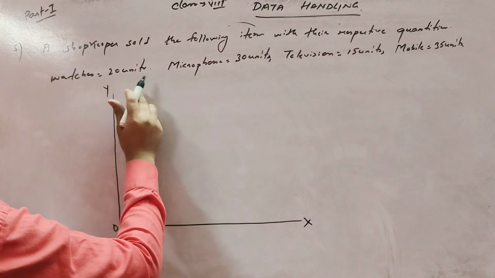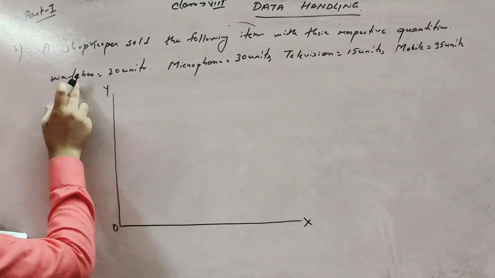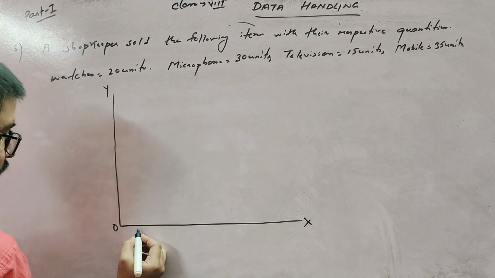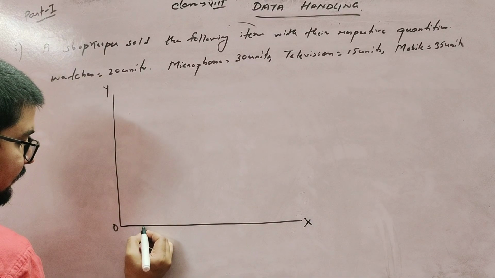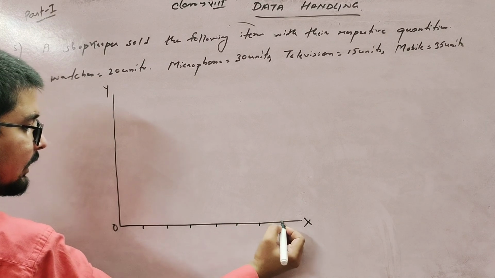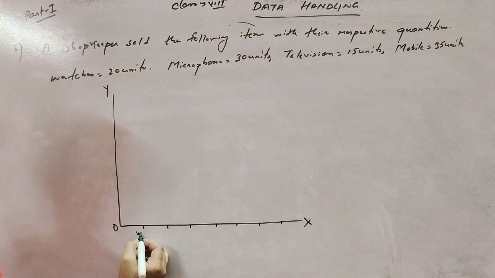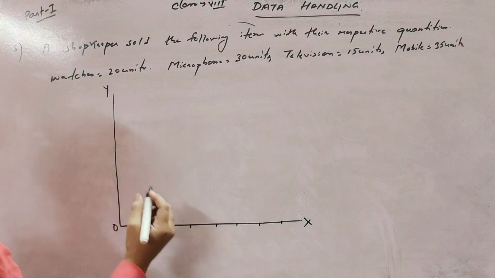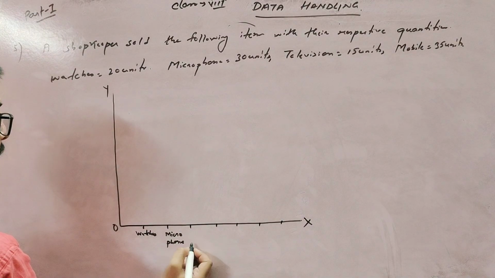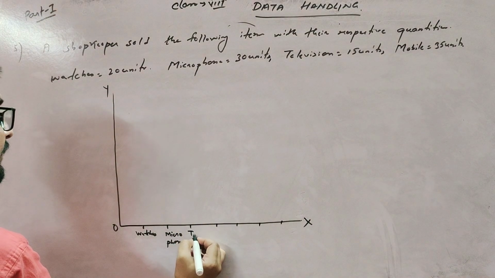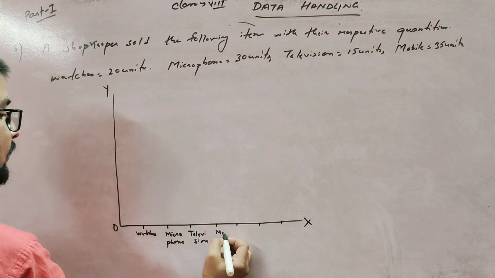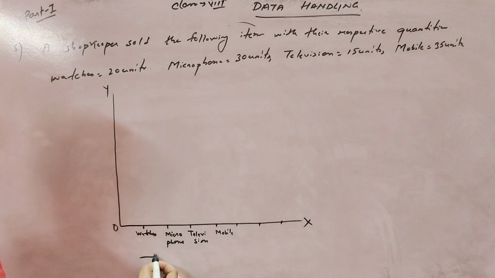Okay, so now first of all write the names of the products that were sold. Here we write in a gap of 1 centimeter. You measure with the help of a scale. First one is watches, next one is microphone, then television, then mobile. Okay, here we have written the products.